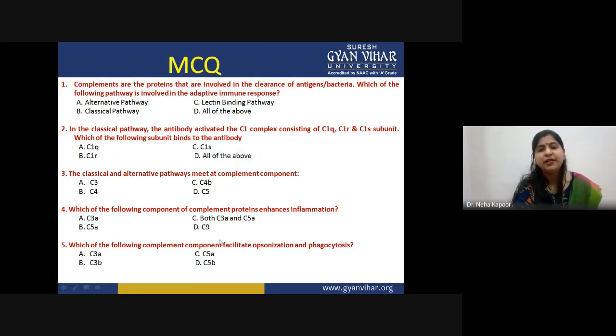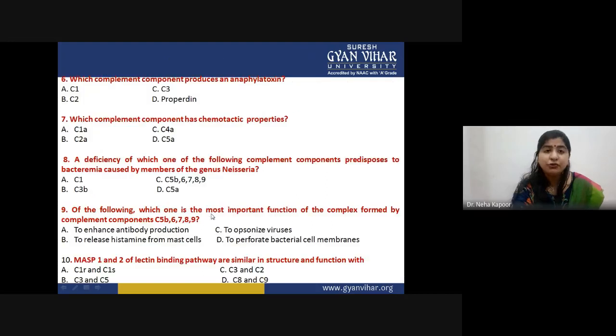These are the MCQs pertaining to this session, about what we have discussed regarding these three pathways: what the complement proteins are, which proteins are involved in membrane attack complex formation, which steps are similar in all three pathways, which proteins act as mediators of inflammation, which proteins can facilitate opsonization and phagocytosis, and at what steps they show similarities. All of these things are covered in this lecture.